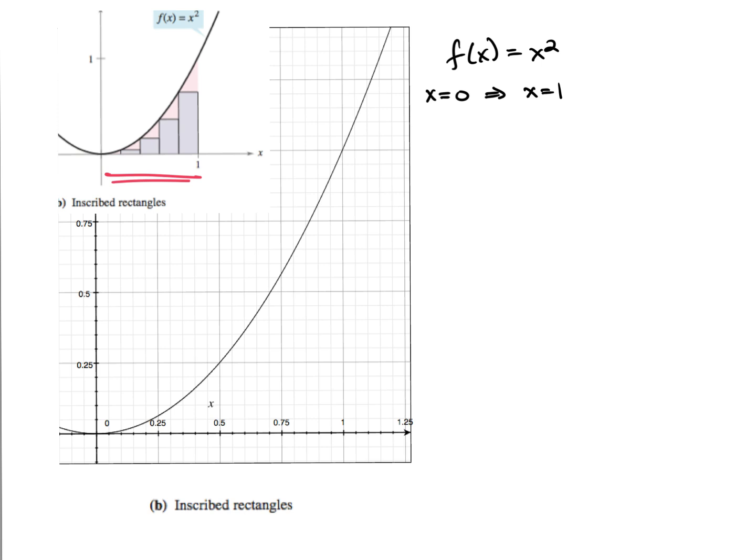Most people get this one wrong. How many do you see? I see 4, but I'm going to guess it keeps getting smaller. I see 4 as well. However, that's not the answer. How many rectangles are there? There are 5. There are actually 5 partitions. You just don't see this one. Why don't you see that one right there? Because what's the height? The height is 0. So this actually has 5 rectangles.